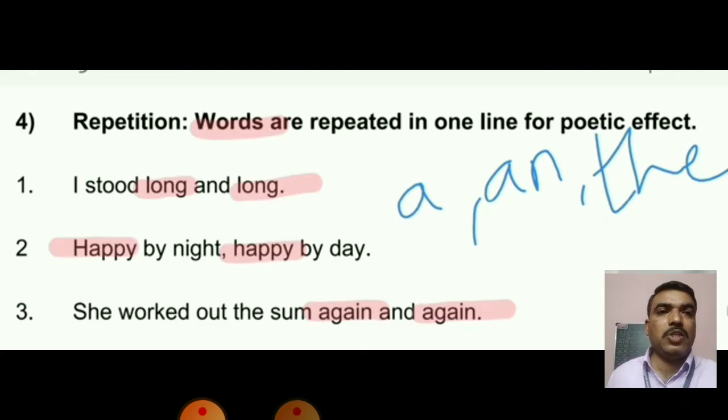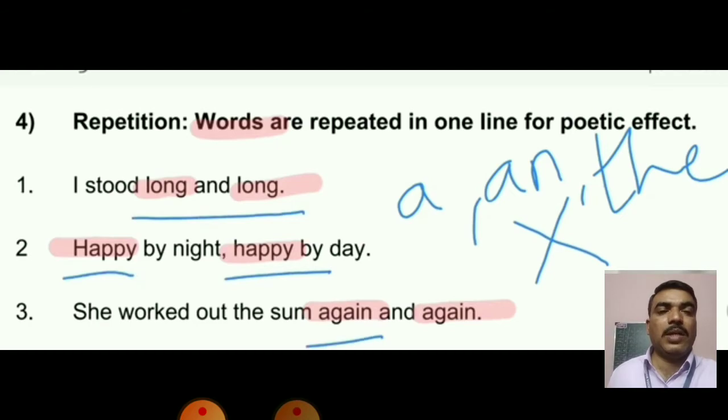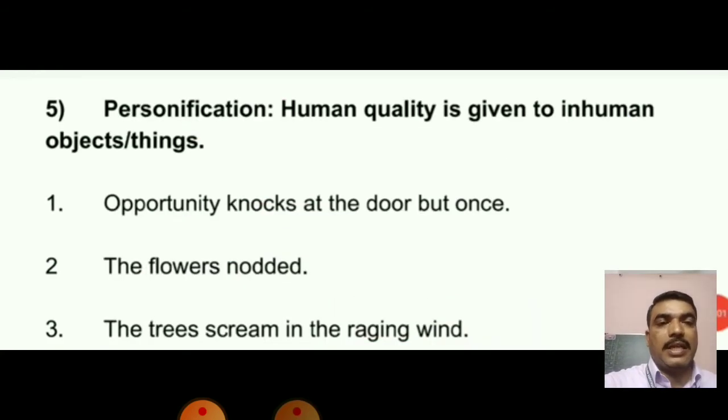There can be a repetition of articles like a and the. It does not mean that there is a repetition poetic device or figure of speech. There should be full words like long, long, happy, happy, and again and again. These are the words which are used for creating the effect.